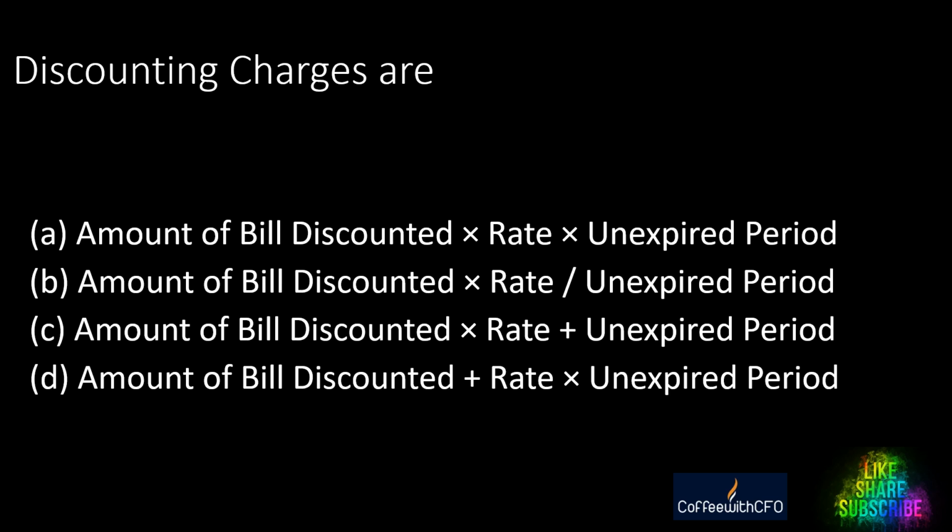How do you calculate the discounting charges? Option A, amount of bill discounted into rate into unexpired period. Option B, amount of bill discounted into rate divided by unexpired period. Option C, amount of bill discounted into rate plus unexpired period. Option D, amount of bill discounted plus rate into unexpired period. Guys, quick, what is the right answer? The right answer is amount of bill discounted plus rate into unexpired period.